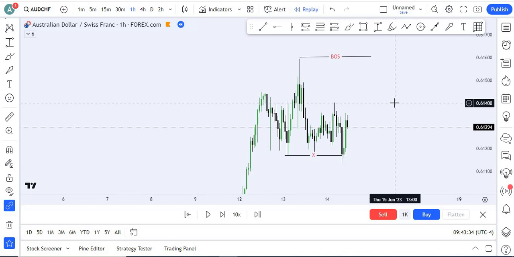In this video, I'm going to explain in depth the smart money concept: how to take entry, how to map the structure, what a valid break of structure is, what change of character is, what inducement and liquidity are, and how to take entry in a shorter time frame, everything in this one video. So you must watch this video. It will change your mind. It will be mind blowing.